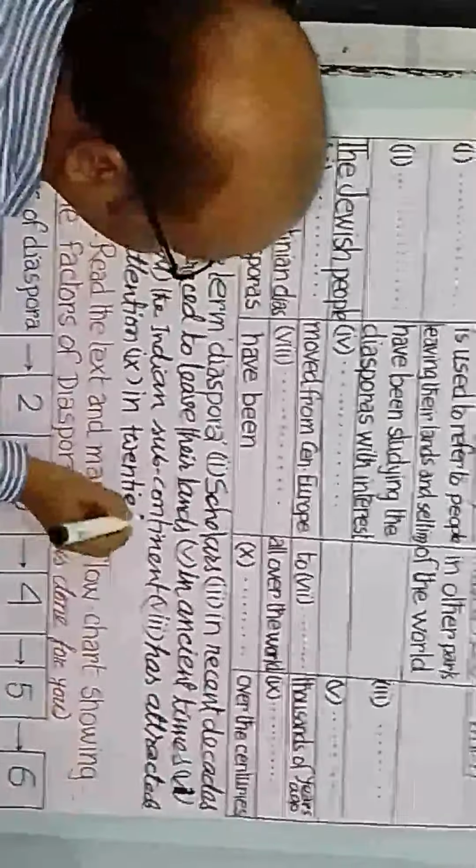So we need time, when? So our answer will be in 20th century.